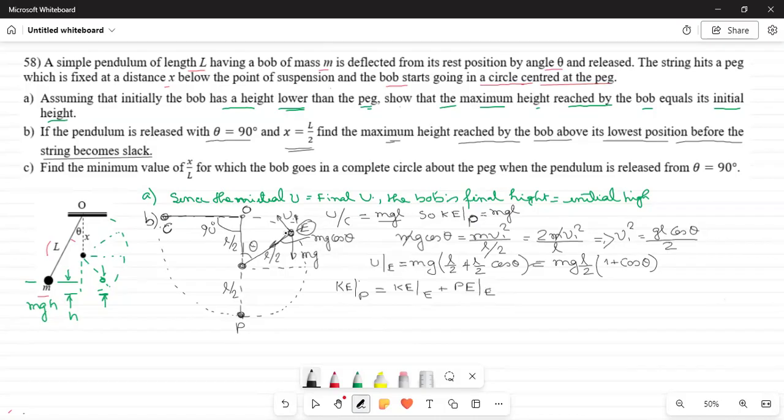Potential energy at E plus kinetic energy at E will be equal to the kinetic energy at P, because there is no other source of energy. From here we get, kinetic energy at P was mgL, that we have already found earlier.